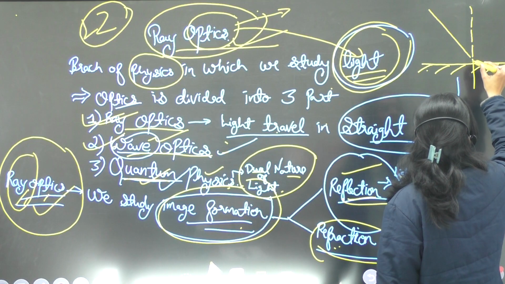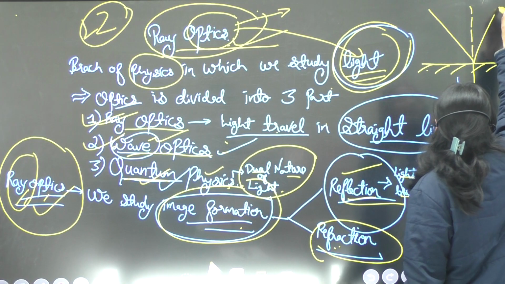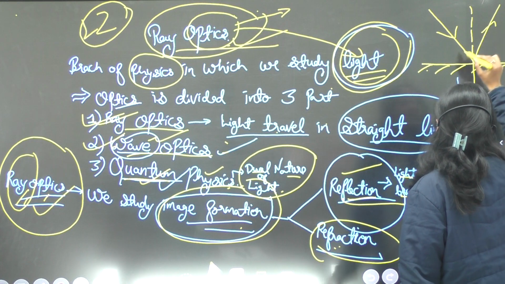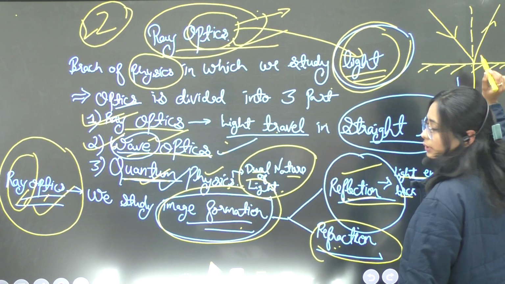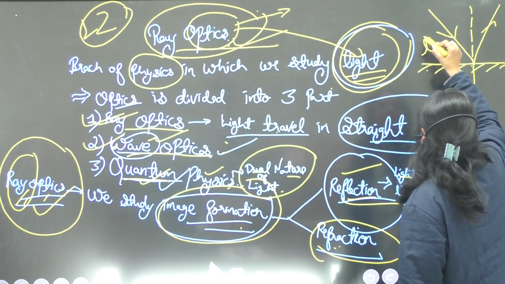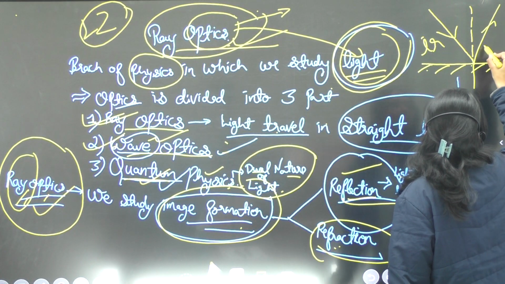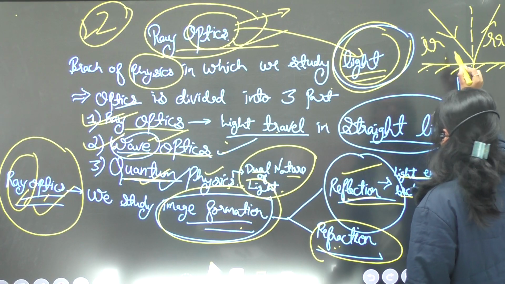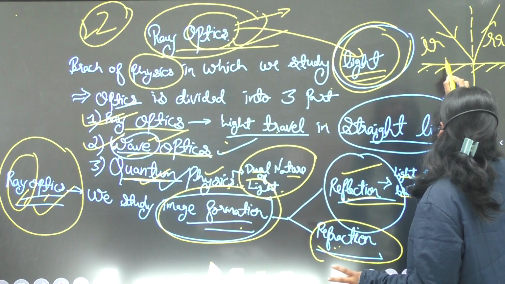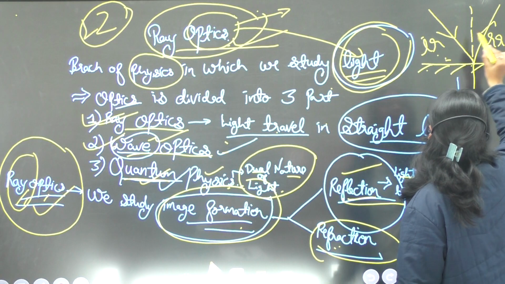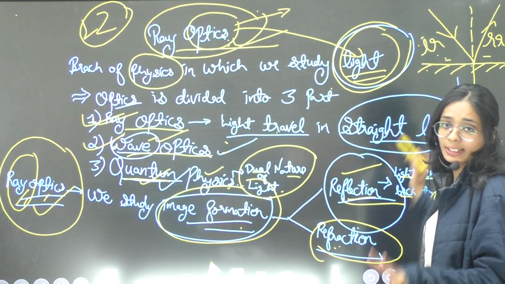Here we draw an incidence ray, and we get a reflected ray when the incidence ray bounces back from the surface. You can see clearly that the incident ray and reflected ray are both in the same medium.